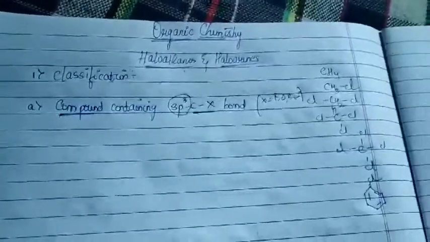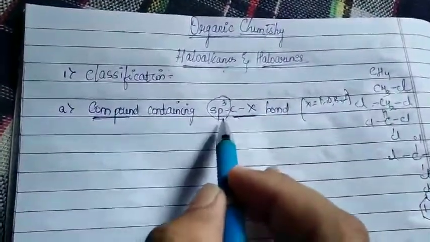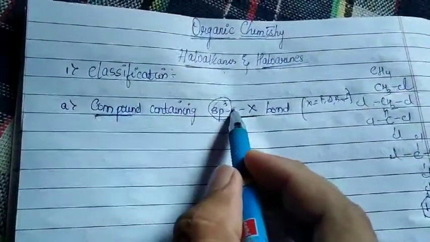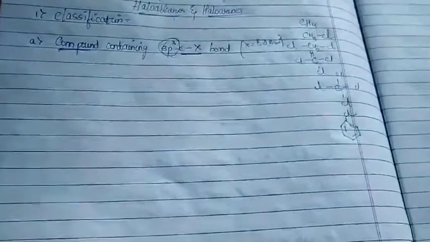These are examples of halogens. But the most important thing I would like to focus on is what type of hybridization I have written for my carbon atom. It is sp3. So what do you mean by an sp3 hybridized carbon atom? The carbon atom which is attached to other groups through a single bond.